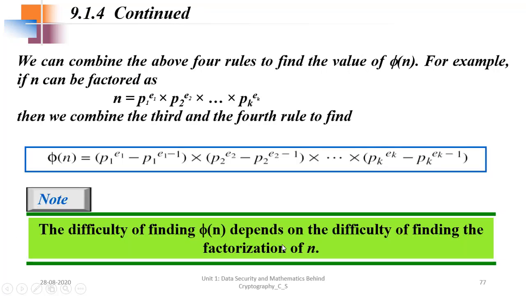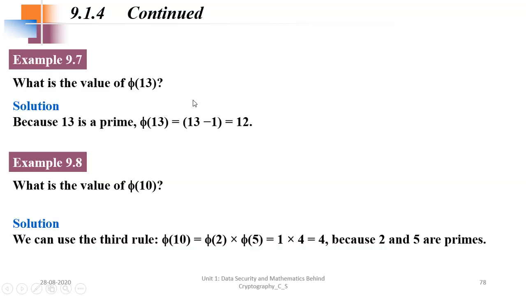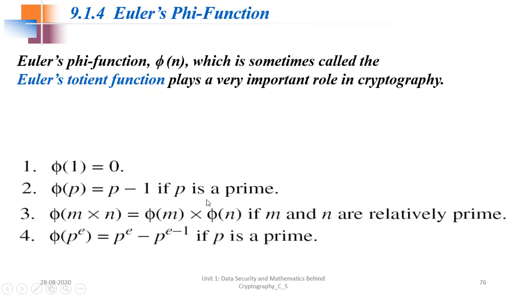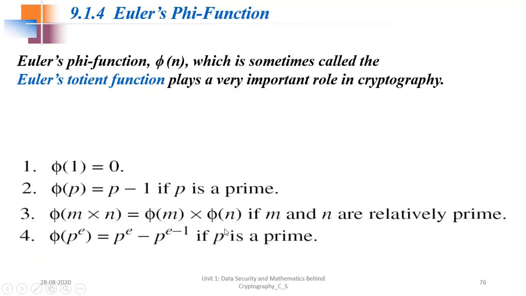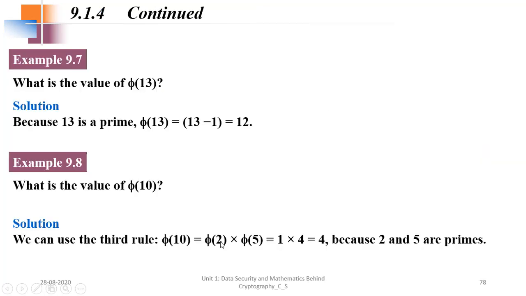Then we saw some examples. What will be phi of 13? 13 is a prime number, so which property can we apply? If p is a prime, phi of p is p minus 1, so it is 13 minus 1, which is 12. Then what is phi of 10? You can factorize it as 5 into 2. 5 is a prime number and 2 is a prime number, right? So m and n are relatively prime, and from that you will get phi of 2 into phi of 5. 2 and 5 are again prime.